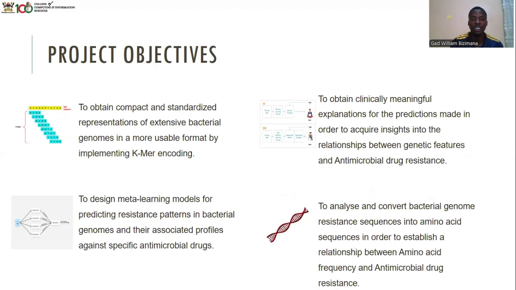This is done by implementing k-mer encoding. Two, to design meta-learning models for predicting resistance patterns in bacterial genomes and their associated profiles against antimicrobial drugs, and to also obtain clinically meaningful explanations for the predictions made, in order to acquire insights into the relationship between genetic features and antimicrobial drug resistance. Lastly, to analyze and convert bacterial genome resistance sequences into amino acids in order to establish a relationship between the two.